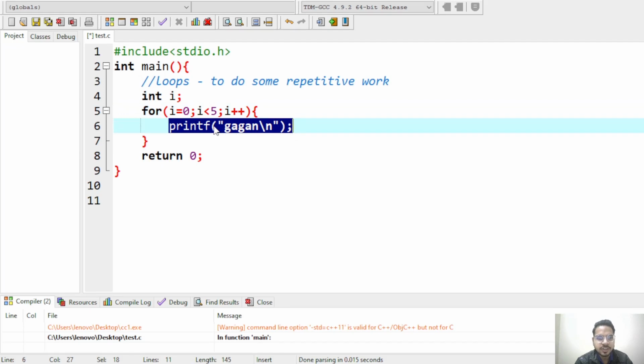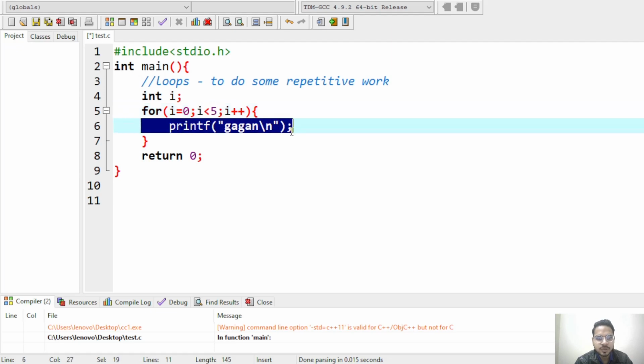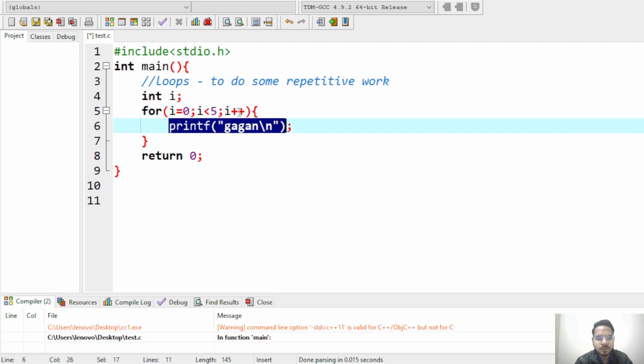Then Gagan will be printed. Then we will go to I++. What is I++? It will increment the value of I by 1. So I will become from 0 to 1. Again this condition is true, so we will print one more Gagan. Then I++, and I will become 2. Again condition check, it is true. Again one more Gagan. Then I will become 3 and 4 and finally 5.